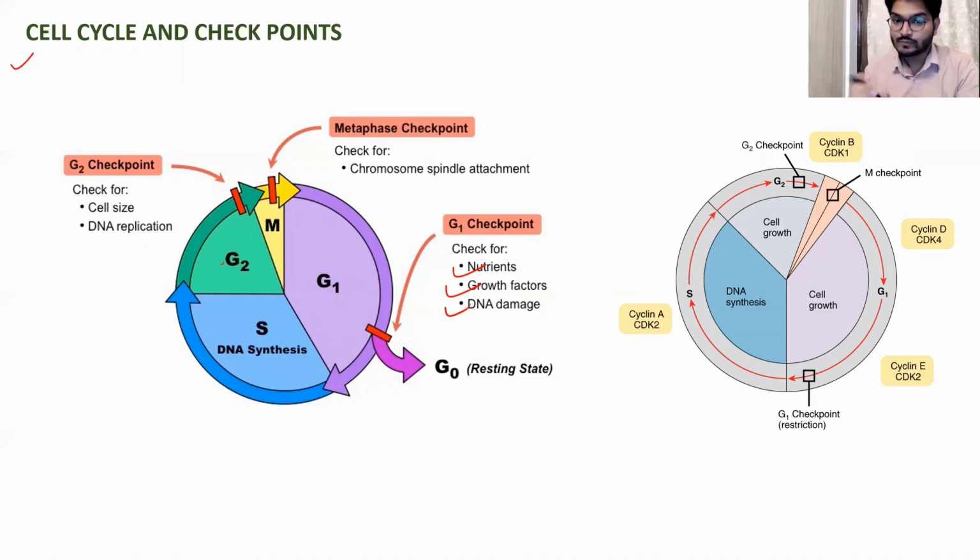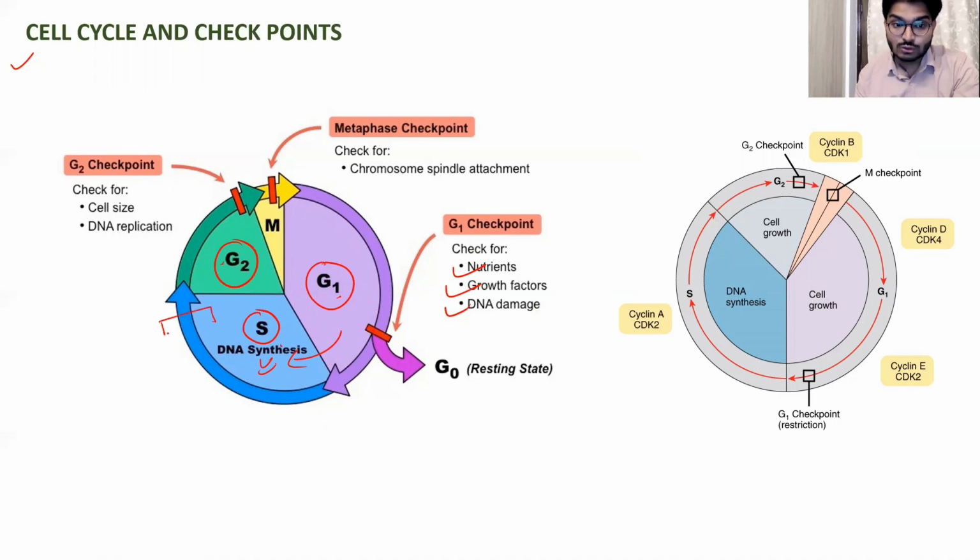That's the actual role of the checkpoints. It checks at the specific stage whether the requirements are fulfilled or not. So here, if you see, we have the G1 phase, then the S phase, then the G2 phase. And between the G1 phase and the S phase, there is one checkpoint. That checkpoint checks whether the nutrients are there or not, growth factors are synthesized or not, and if there is DNA damage or not. If any of these is absent, like if there is DNA damage, the cell won't be allowed to go for the S phase. Okay, so what is happening in the S phase? DNA synthesis. Is the DNA properly synthesized, properly replicated or not?